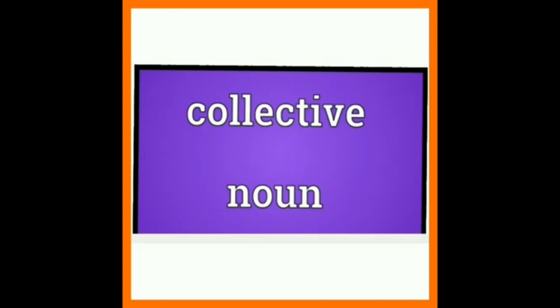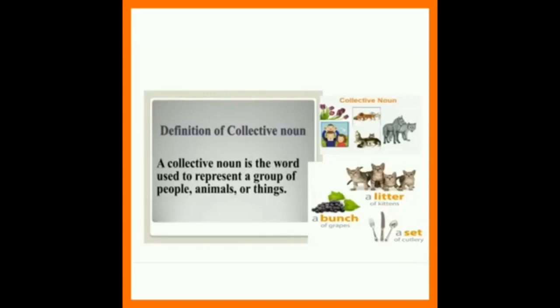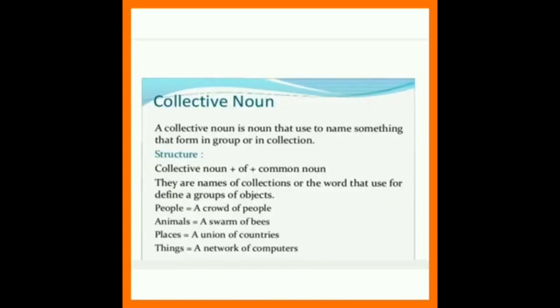A collective noun is a word used to represent a group of people, animals or things. It is a noun used to name something that forms a group or a collection.